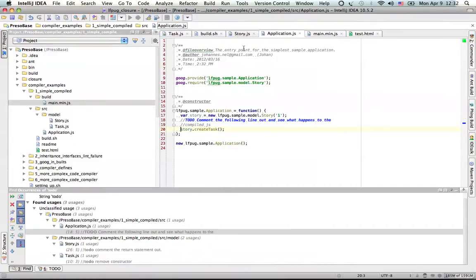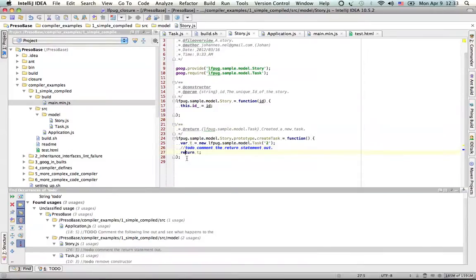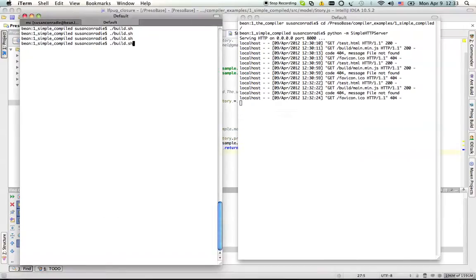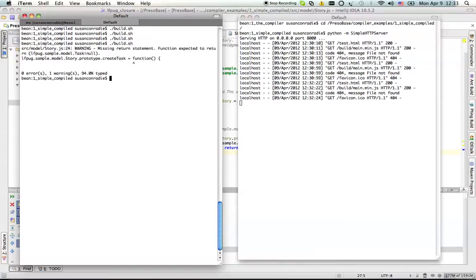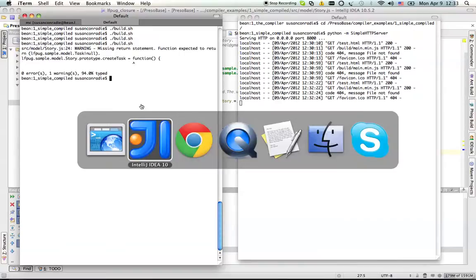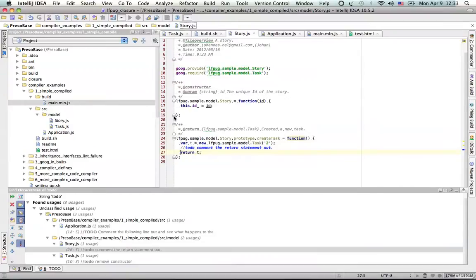So we uncomment that one again, and let's follow the next to-do. I'm going to comment out this return statement. Notice that I've got a return annotation there. I have shown this in another example, but I get a warning. That's very nice, and as I would expect.